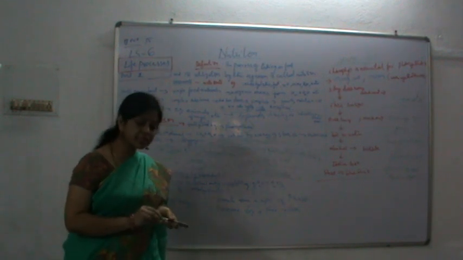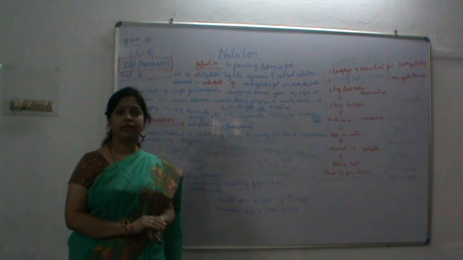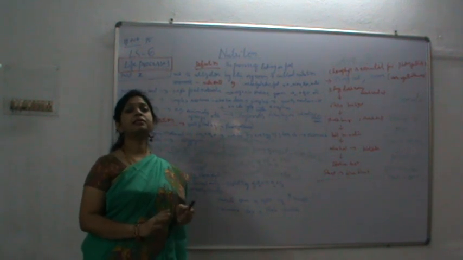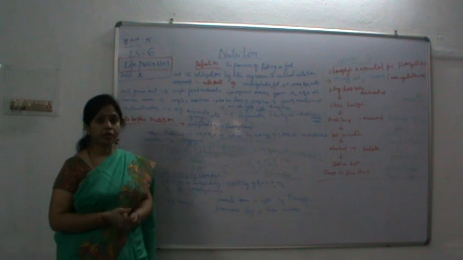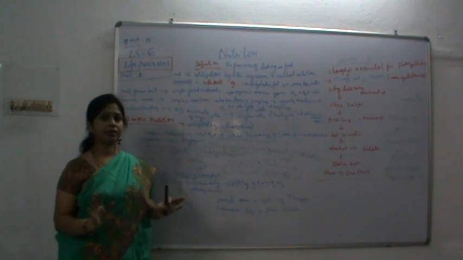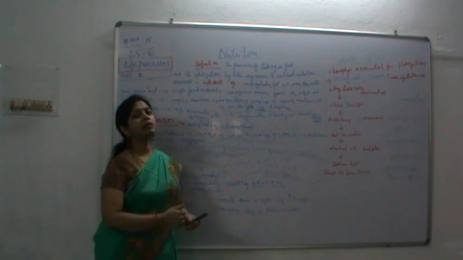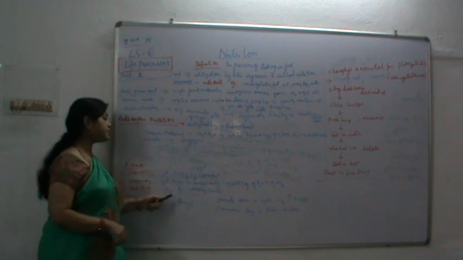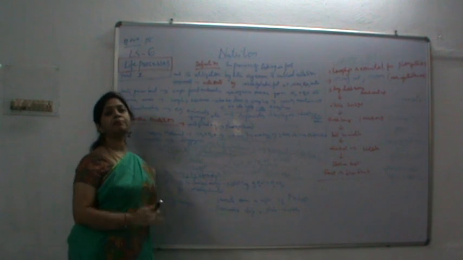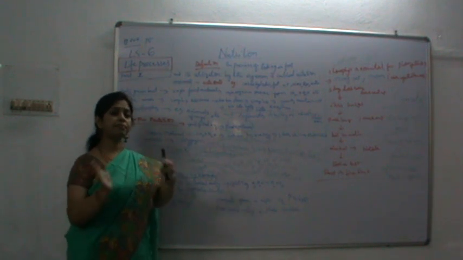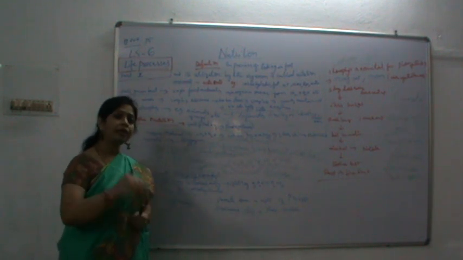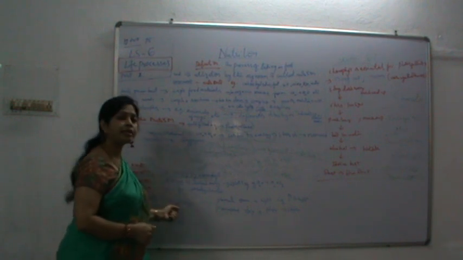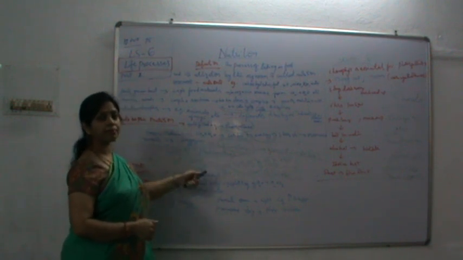Why do we say the desert plant sequence is different? Any idea? Because desert plants have a scarcity of water. Water is not fully available for the splitting of the water molecule during the day, isn't it? The process is different. The steps, the events taking place in the terrestrial plant and the desert plant vary. How? In the terrestrial plant the sequential steps take place one by one, but the desert plants take up